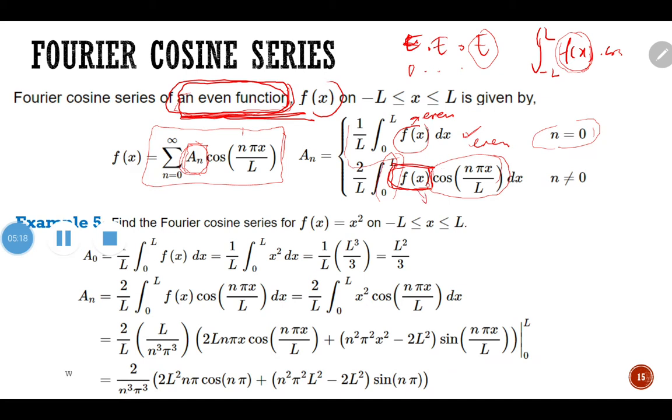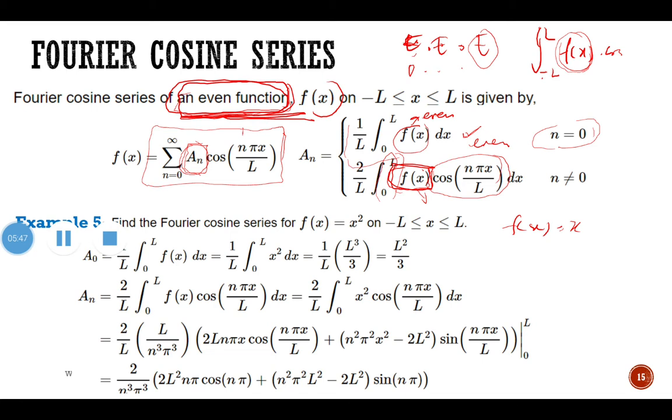Let's say what is given to us is the same as example 4 before. In example 4 the function is an odd function, right? f(x) equals x. So odd times even results in an odd function. We can't use this kind of formula, but instead you have to integrate from negative L to L. Alright, so now let's have a look at example 5.